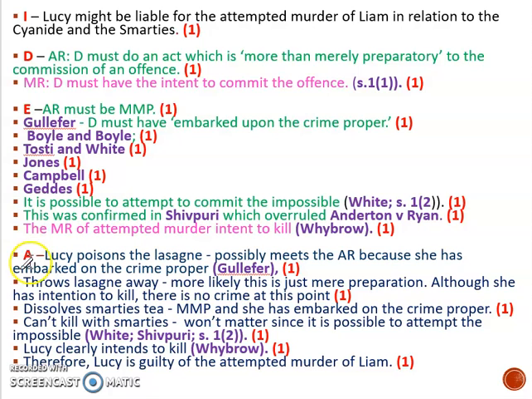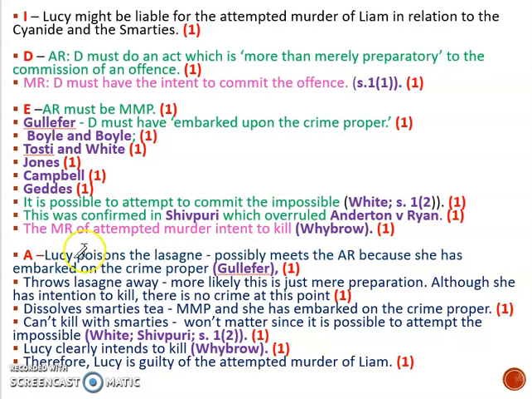And we've already discussed this, but when Lucy poisons the lasagna, she possibly meets the actus reus because she's embarked on the crime proper. However, she throws the lasagna away. So it seems more likely that it's just preparation. And it's fine in the exam to be saying things like it's more likely, it's possible. Okay, you don't have to be able to give a definite answer. And a lot of the time in law, there isn't a definite answer. It will depend.